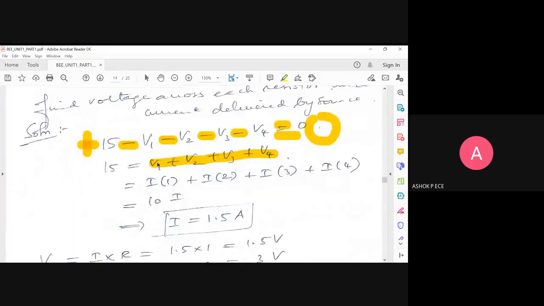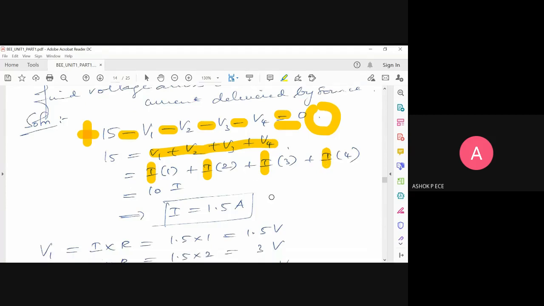So what is V1 equal to? I into 1. V2 is I into 2. V3 is I into 3. V4 is I into 4. And I use the same I because in series, the current is going to be same. Okay, in series, the current is going to be same.